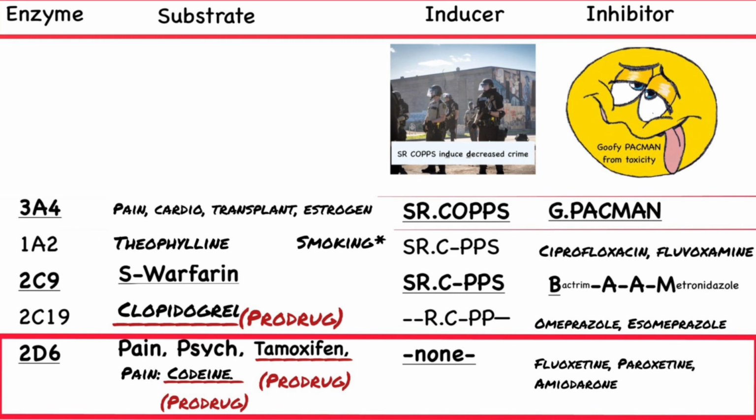But what happens when we have a prodrug? Tamoxifen, codeine, and others. If we give an inhibitor like fluoxetine, paroxetine, or amiodarone along with them, the metabolism will be inhibited, blocking the conversion to the active drug. So we'll have inefficacy with any of those prodrugs when combined with the inhibitor.